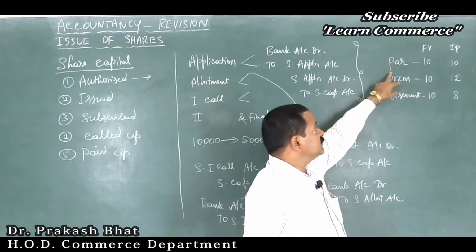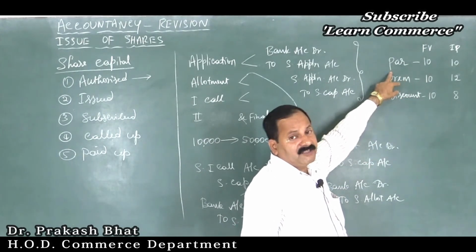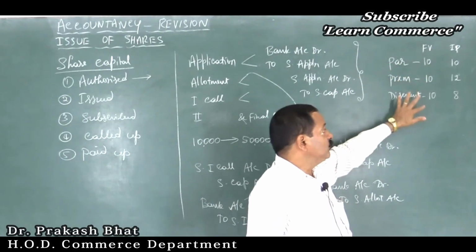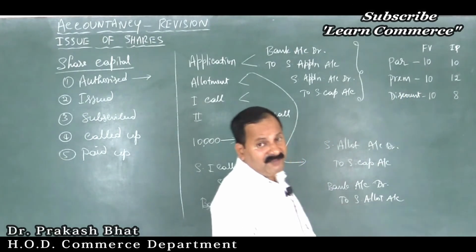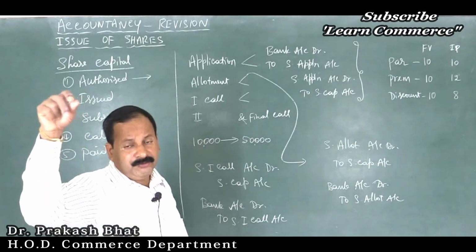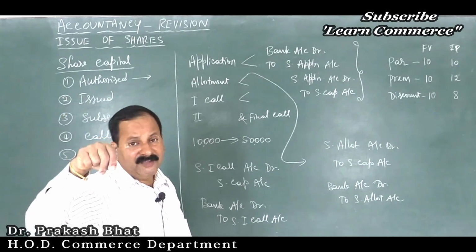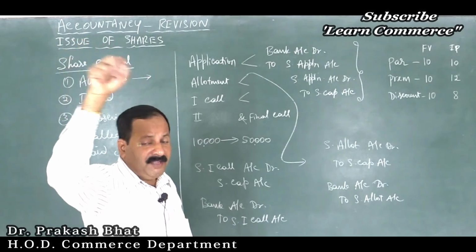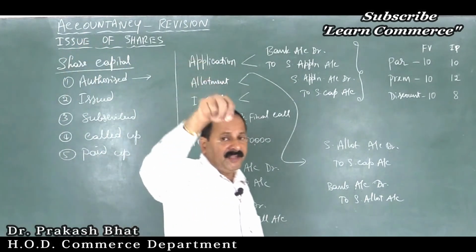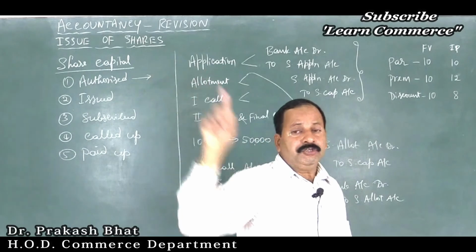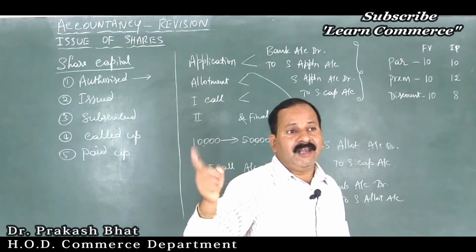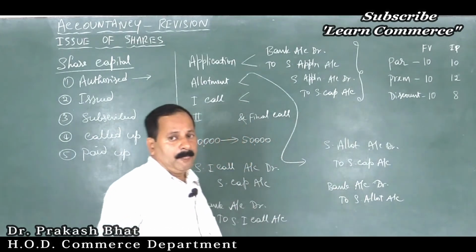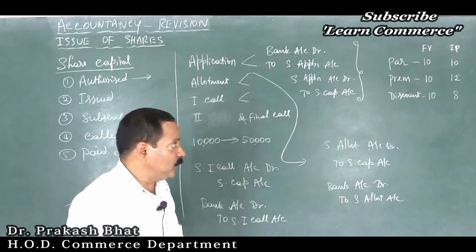If they ask you what is issue of shares at par, you have to explain with the example like this. Remember, what is issue of shares at premium? What is issue of shares at discount? Explain with the example. When the shares are issued to the public at a price which is more than its face value, it is called issue of shares at premium. Example, face value of share is 10, issue price is rupees 12, 2 rupees excess collected is nothing but premium. In that way you have to explain, friends. For getting 2 marks, you must give example also.